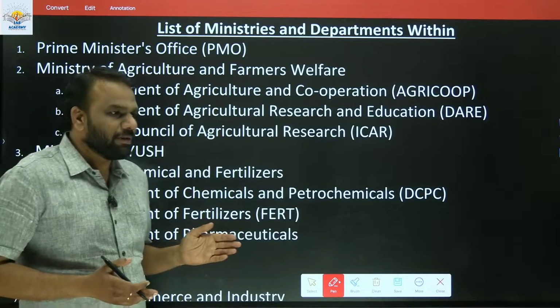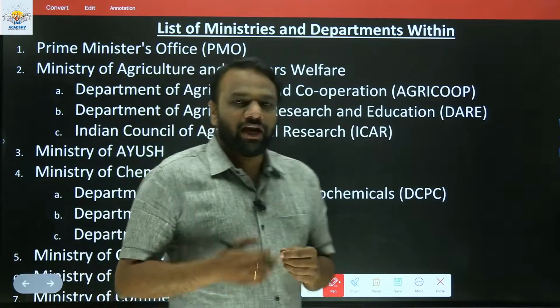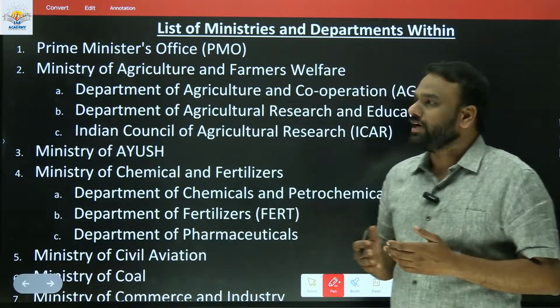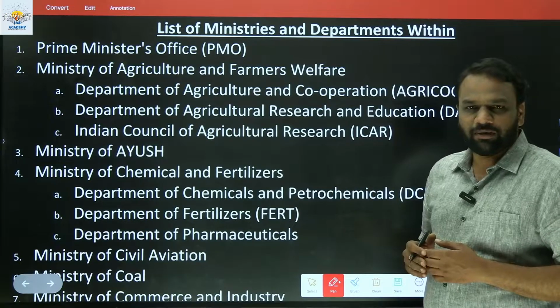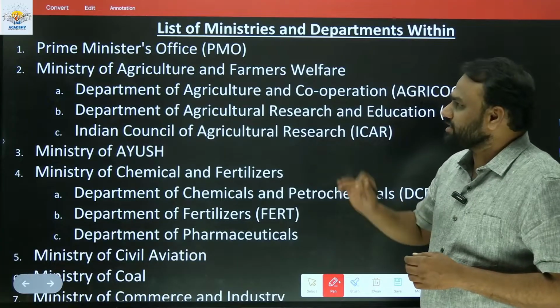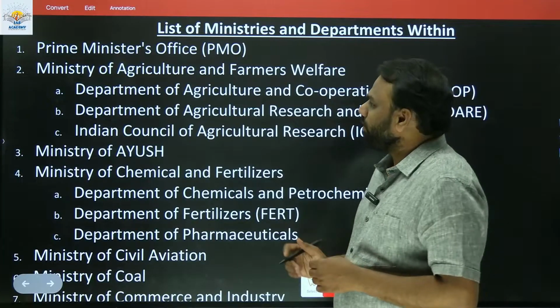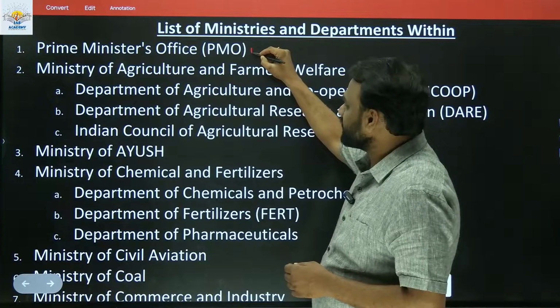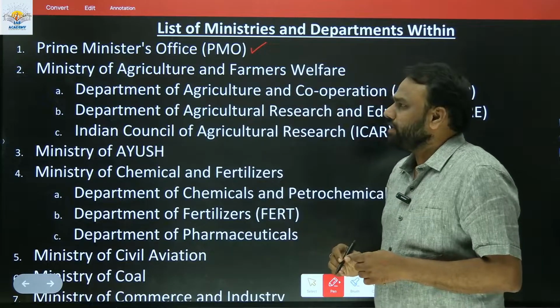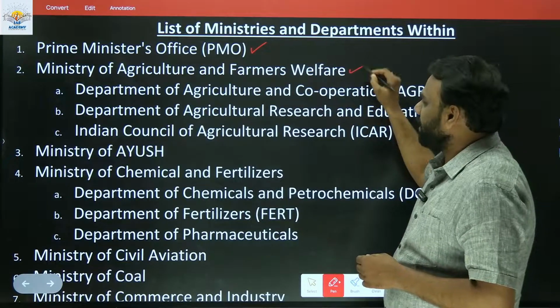In this video, we will be discussing the list of ministries, and in the subsequent videos we will be discussing the different roles performed by different ministries. First, we shall start with the list. The highest office we have is the Prime Minister's Office. Next, we have the Ministry of Agriculture and Farmers Welfare.